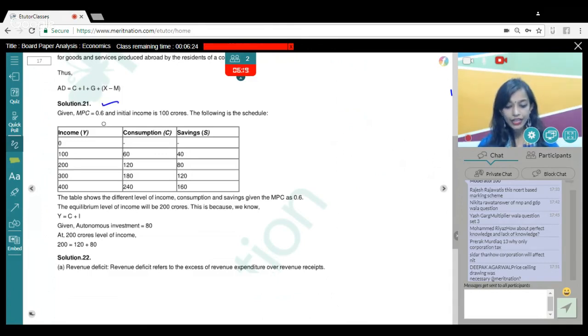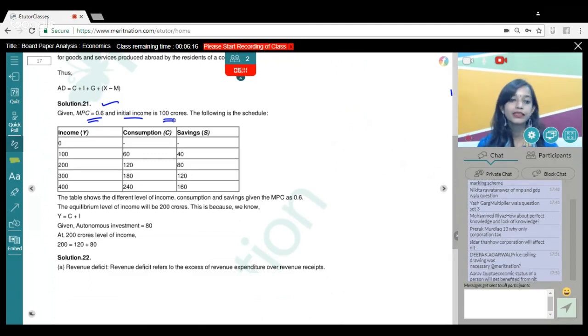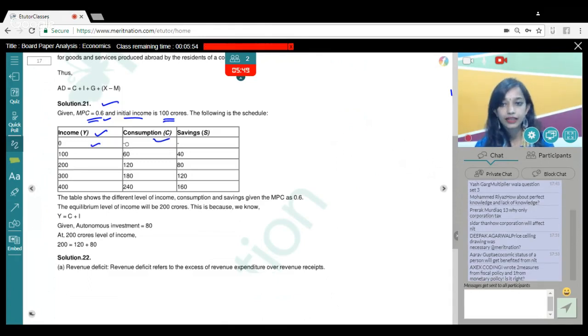Okay, the question was the value of MPC is given as 0.6 and the initial income is 100 crores, and we had to draw a graph of income, consumption, and savings. So obviously here you could have easily found out different levels of income like 0, 100, 200, and so on. Similarly, you could have found out the consumption, because how do we find consumption, guys? MPC is given as 0.6. That means given a change in income, the consumption will change by 0.6. So yes, if initially the income rises from 0 to 100, your consumption is 60, savings is 40.